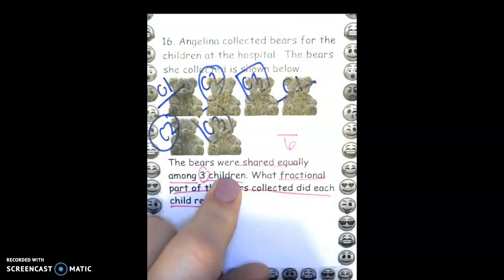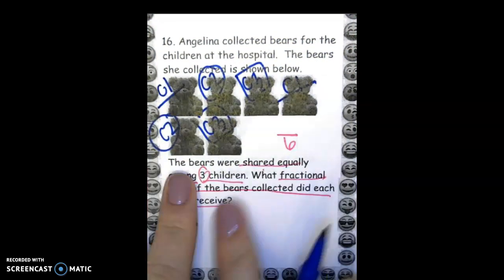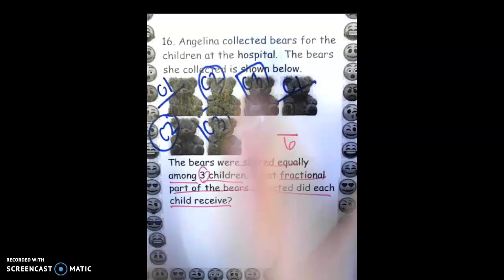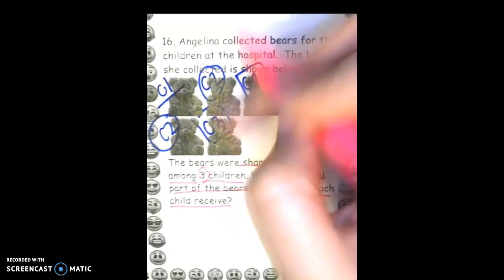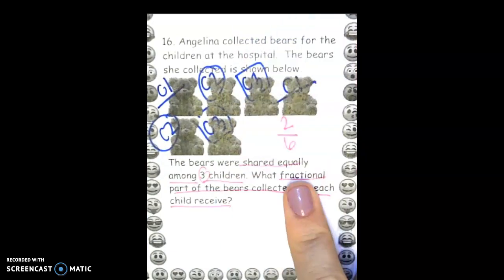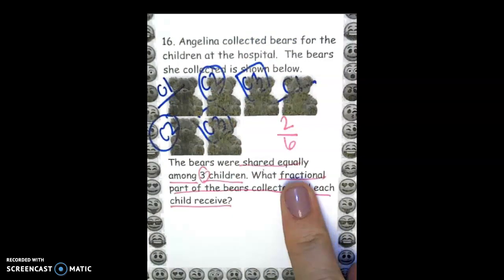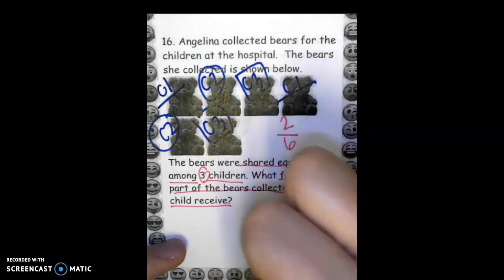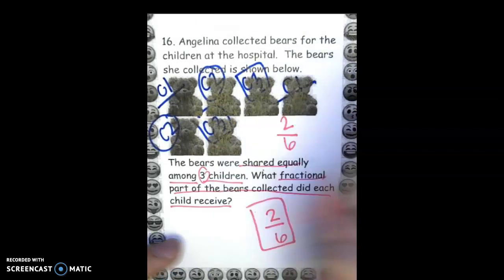So every child that got a bear got 1, 2, 1, 2, 1, 2. So every child got 2 bears out of the 6. But I want a fraction, so your answer would be 2/6.